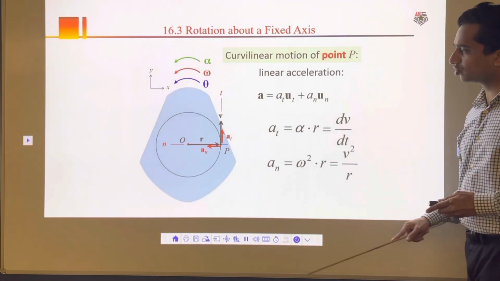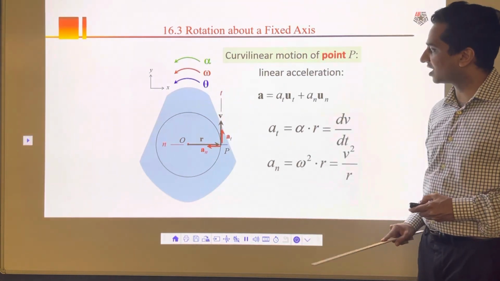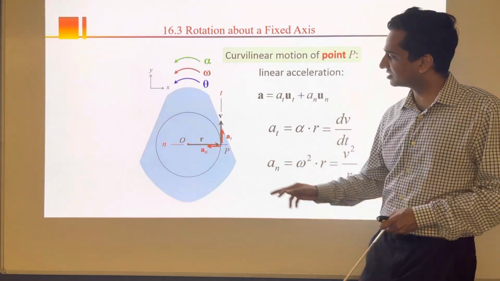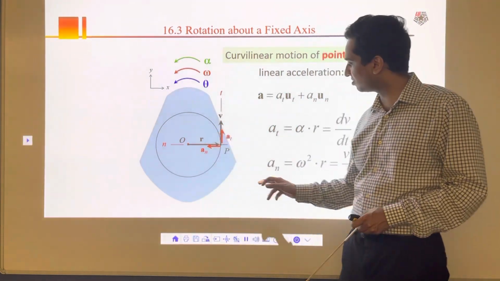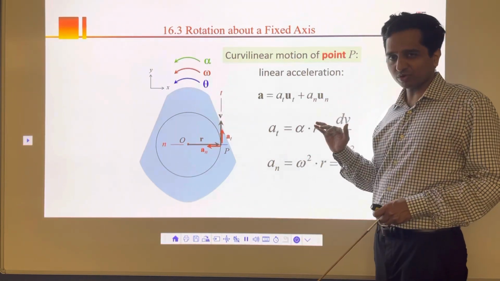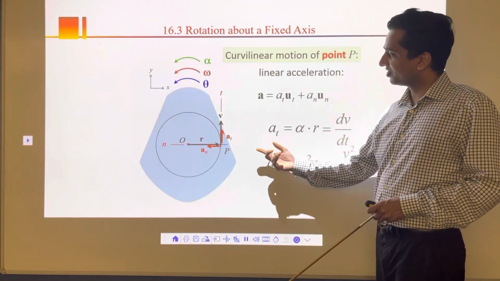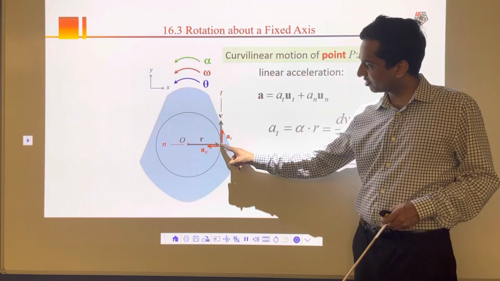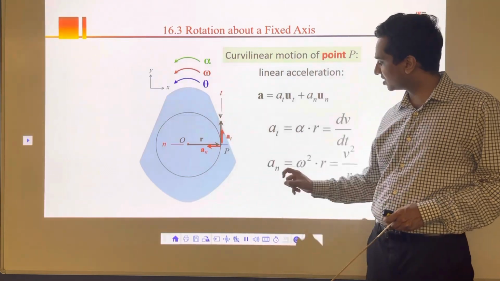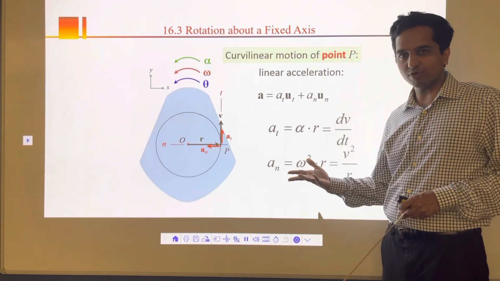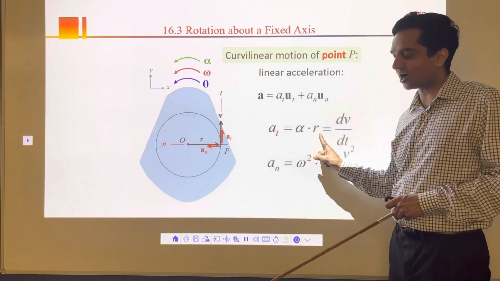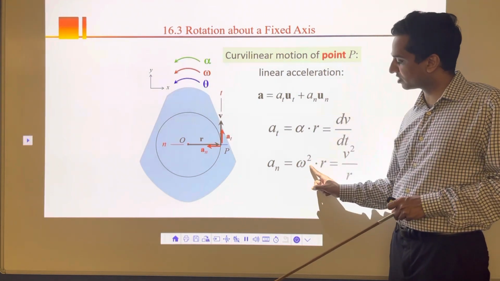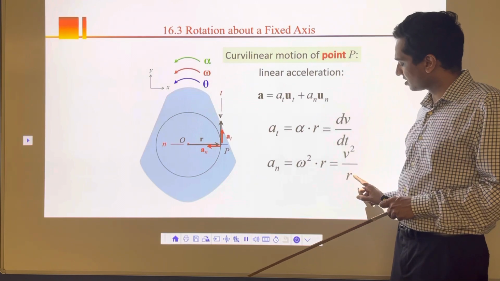Then what about acceleration? Here we calculated velocity, v equal to omega r. Similarly, if you want to know the acceleration of this point, there is normal acceleration and tangential acceleration, and I can resolve it. I'm not going to go into detailed mathematics, but what I get is that the tangential acceleration of this point P is alpha r, the way we have v equal to omega r, and the normal acceleration is given as omega square r, that is, angular velocity squared times r, or v square divided by r.